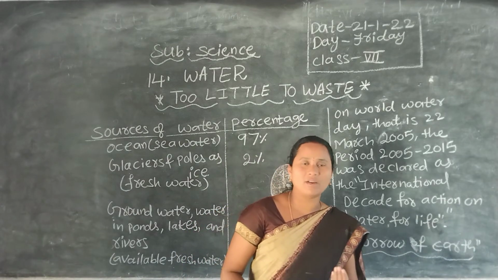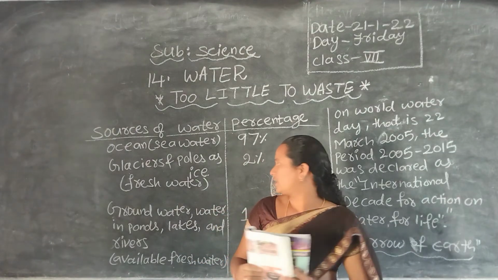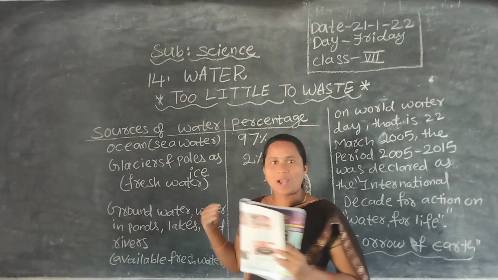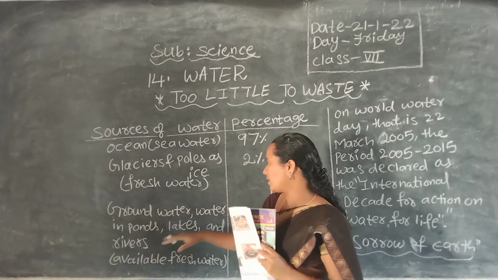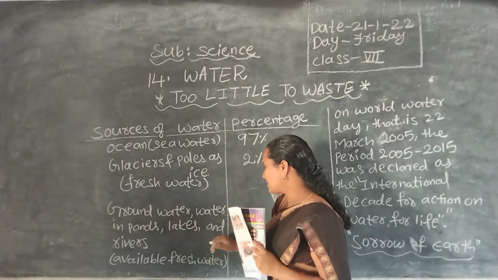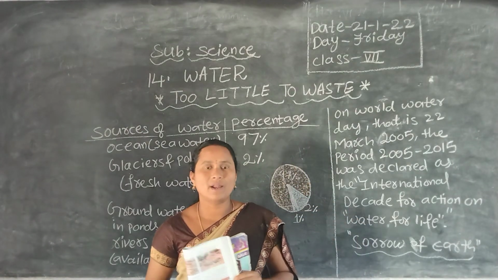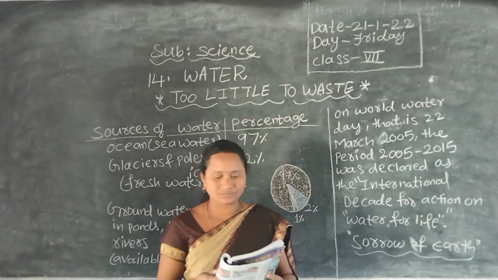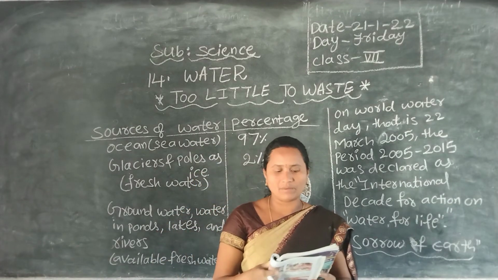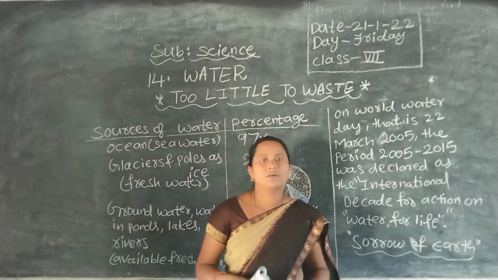Underground levels are decreasing, and due to deforestation, untimely rains are falling, so ponds, lakes and rivers are not filling with water. Then there may be chances of violence and world wars. Maybe the next world war could be over water.